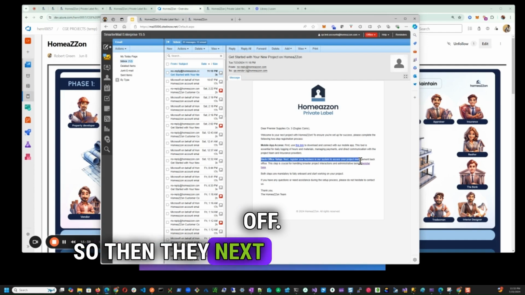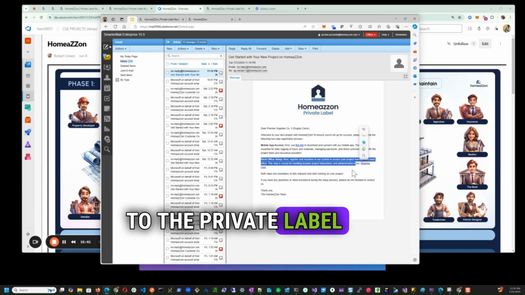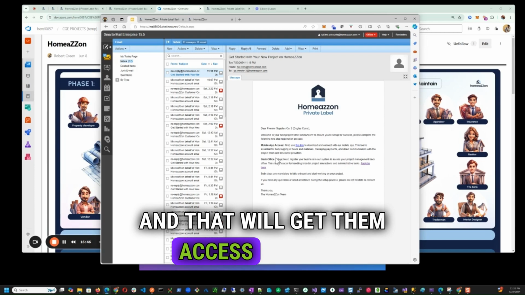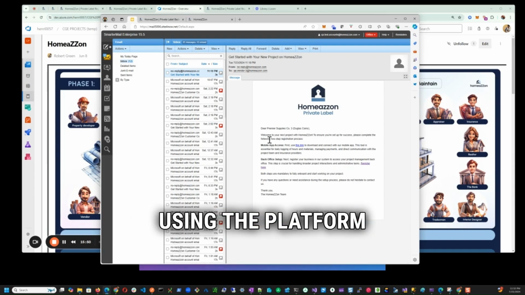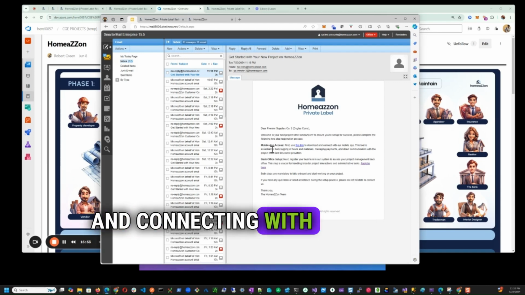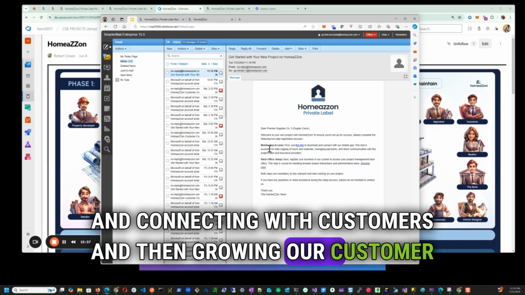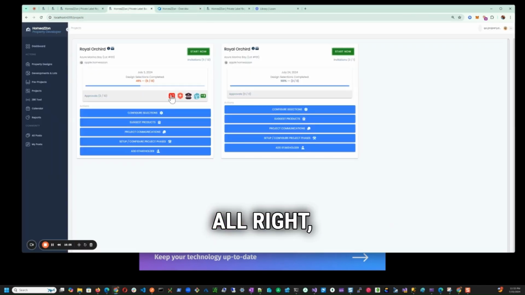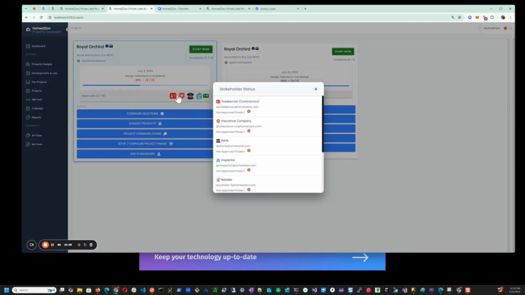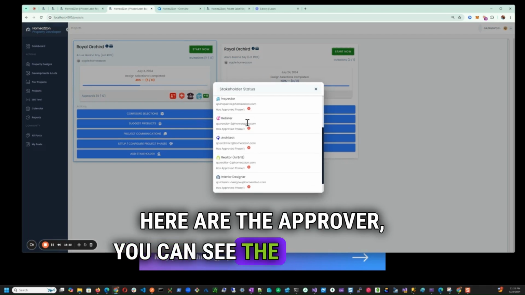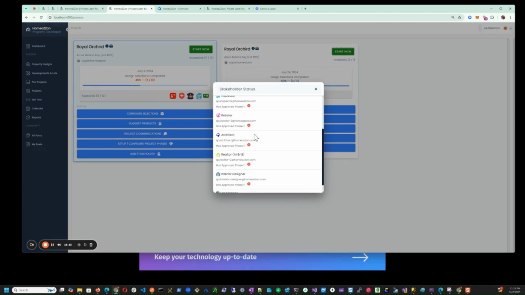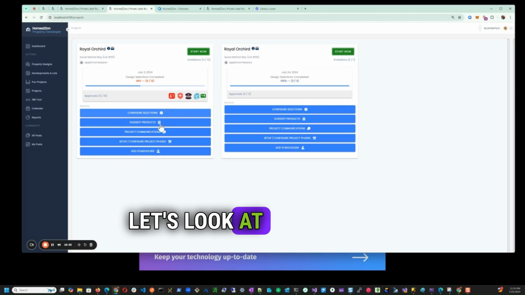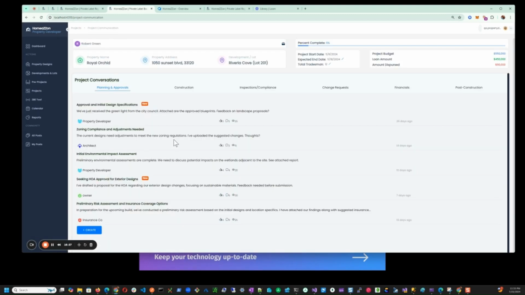So then they next want to register to the private label back office, and that will get them access to begin using the platform and adding their portfolio and then connecting with customers and then growing their customer base through the HomeaZZon ecosystem. All right, let's finish up. Here are the approvers. We can see the people that have joined the project and if they have approved phase 1.